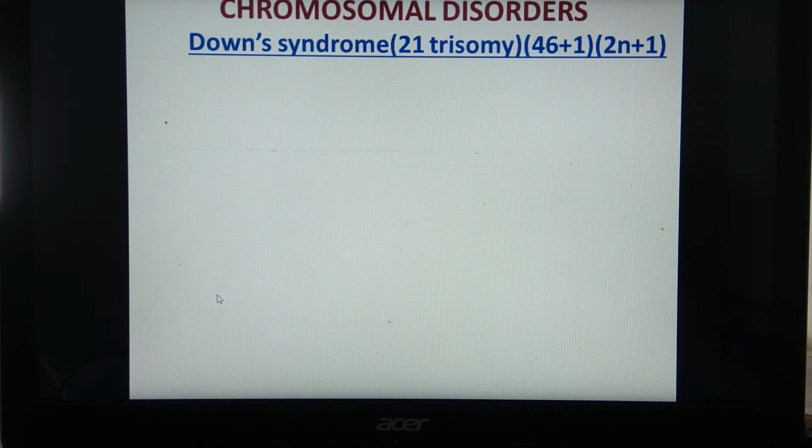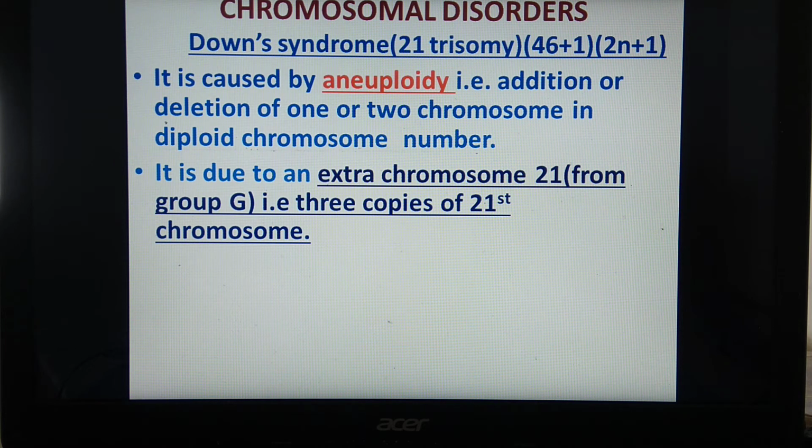Next, we are going to study chromosomal disorders. These chromosomal disorders, as we have studied before, are due to a change in the structure of the chromosome or a change in the number of chromosomes. One example is Down's syndrome. Down syndrome is named after the scientist John Langdon Down, who described this autosomal chromosomal disorder in 1866. So remember again, Down syndrome is an autosomal disorder.